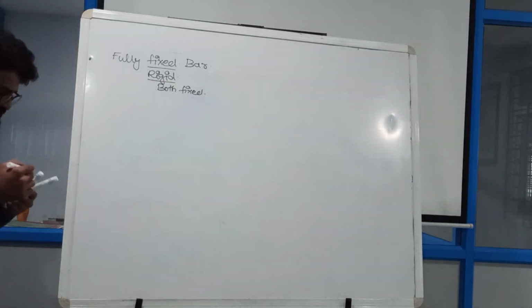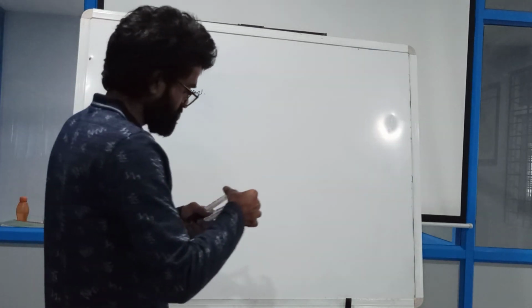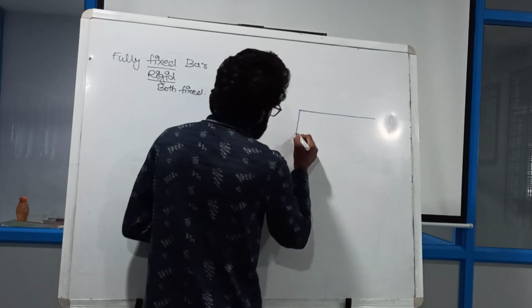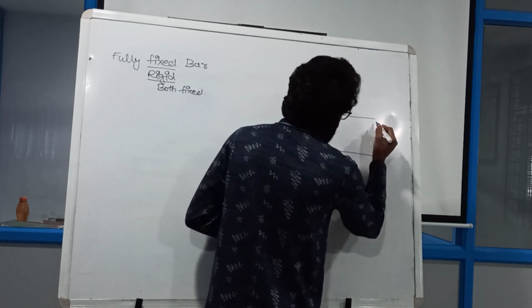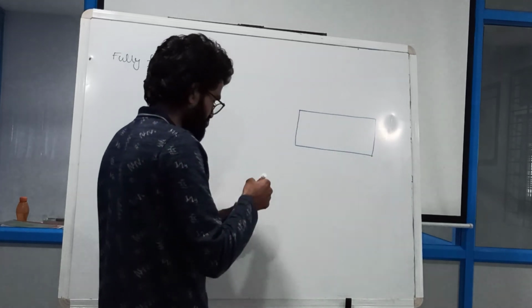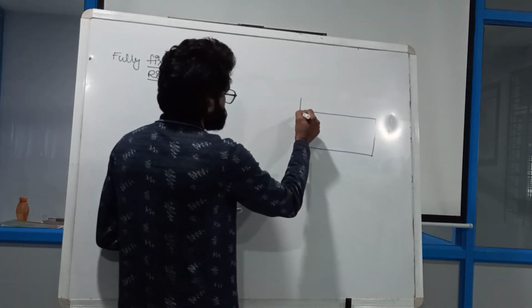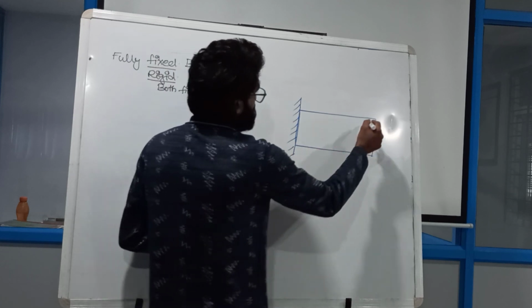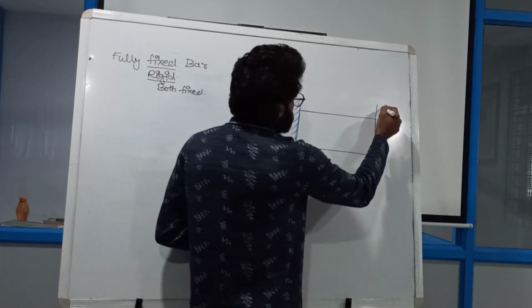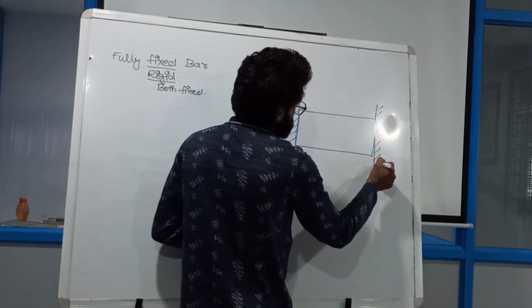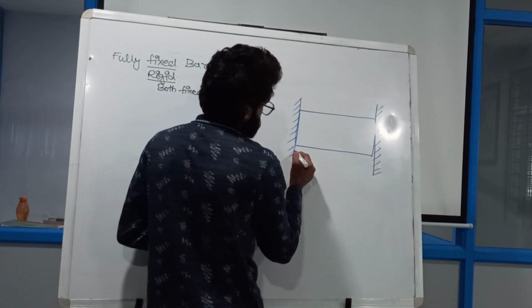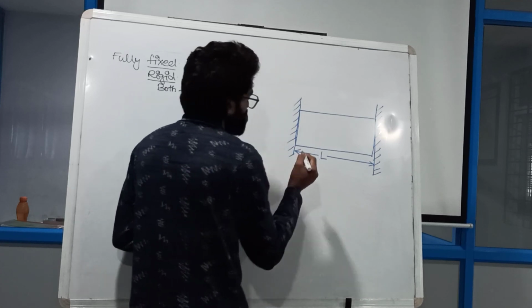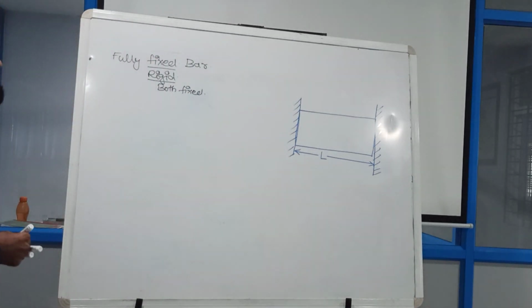So I have a bar whose both ends are fixed. Let us discuss that case. This is a bar, and in this bar both ends are fixed, and the bar has length L.